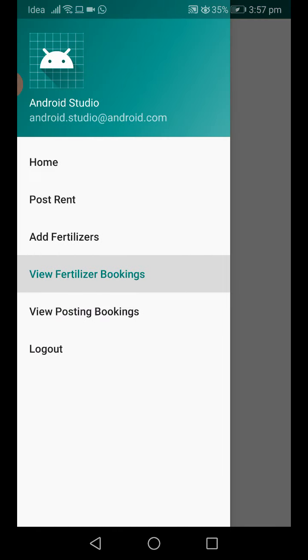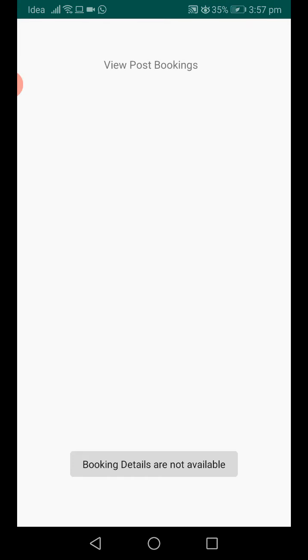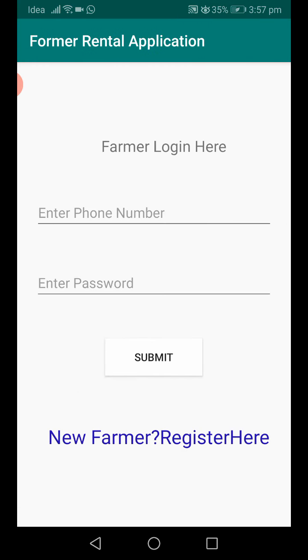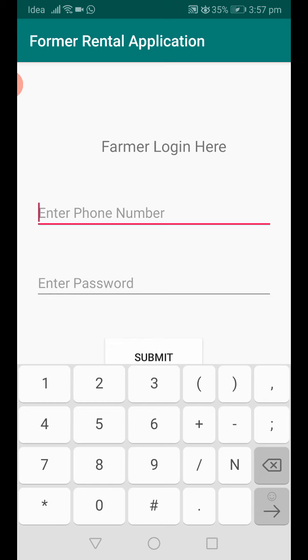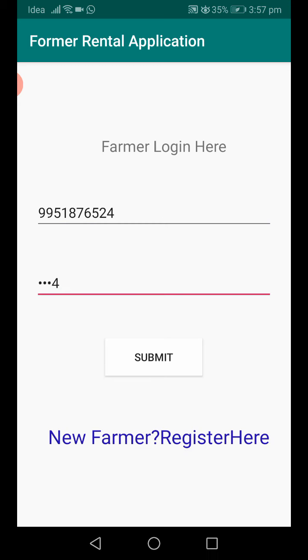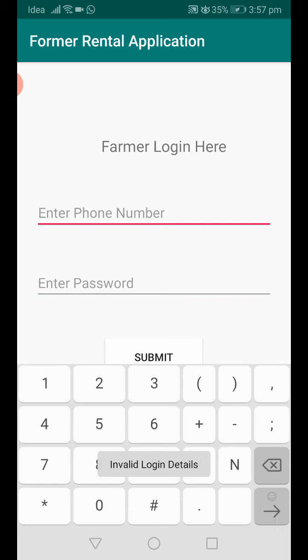So now view fertilizers booking. Still no user has booked fertilizers, so for that reason we are getting empty. Same, no one booked the bike, so we are getting empty. So now I go for logout. Next, farmers. Submit. So it's invalid login details.